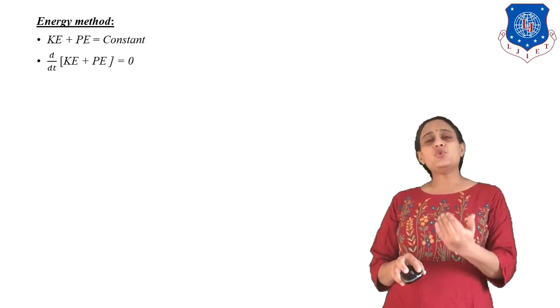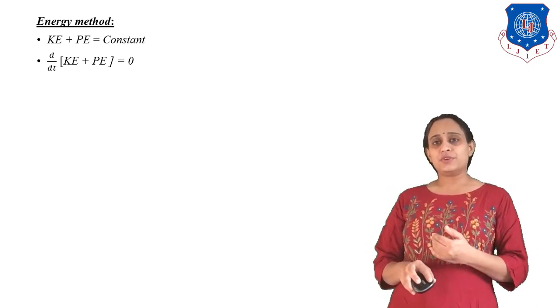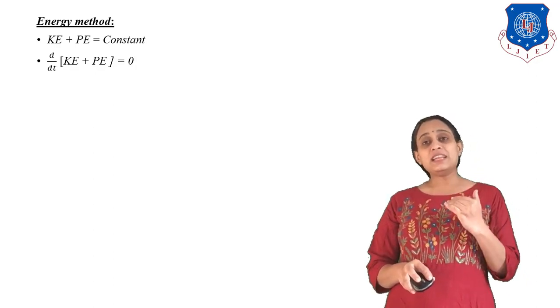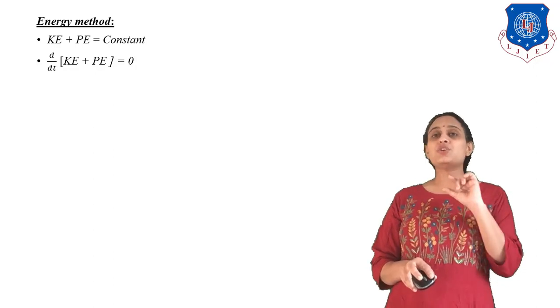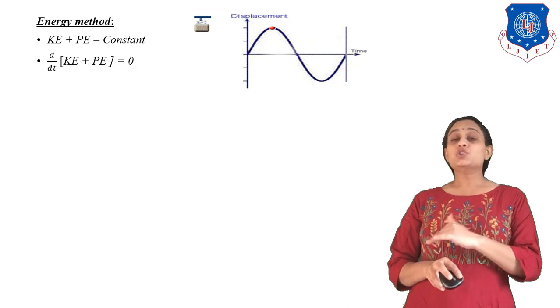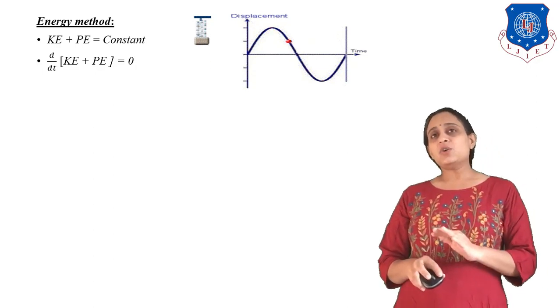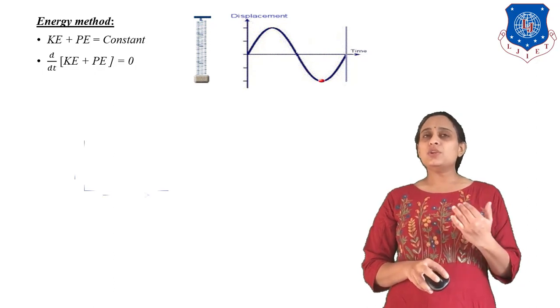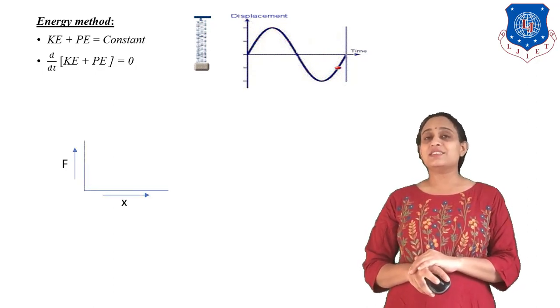So if we want to get the final value of it, what do we have to do? We have to find d by dt, which means differentiation of any values. So d by dt of kinetic plus potential should be equal to 0. Now, according to our spring dissipation, let us assume what the kinetic energy is.